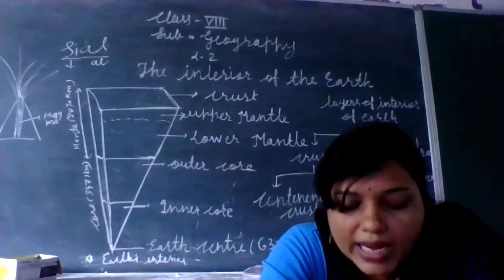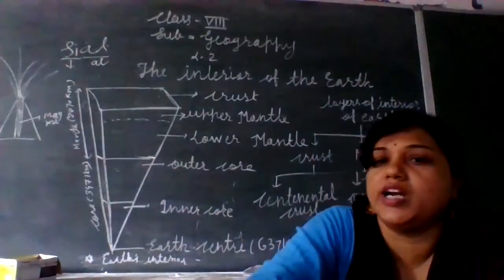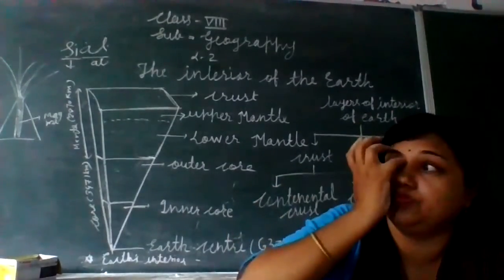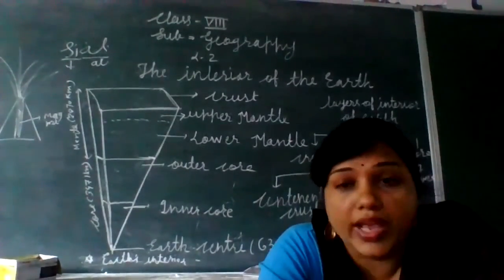It is estimated that this layer extends up to a depth of 2870 kilometers.